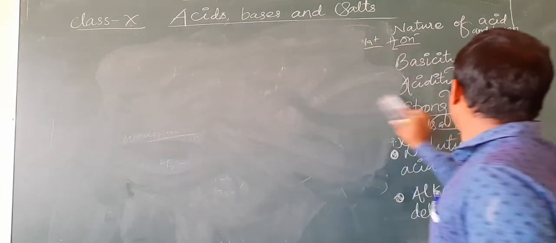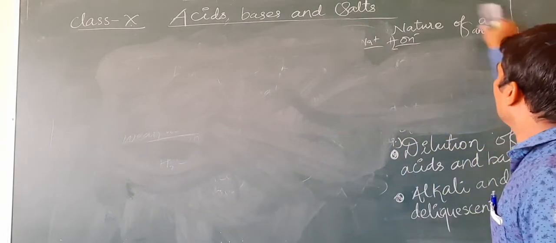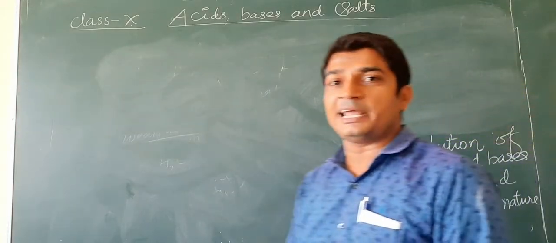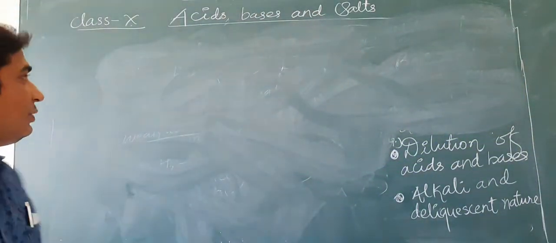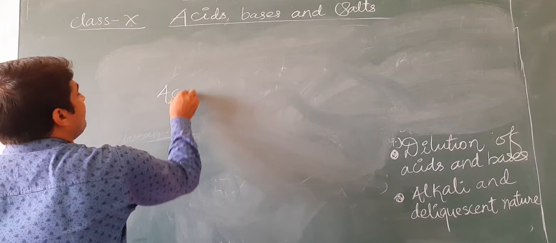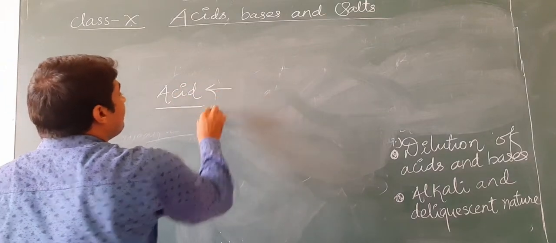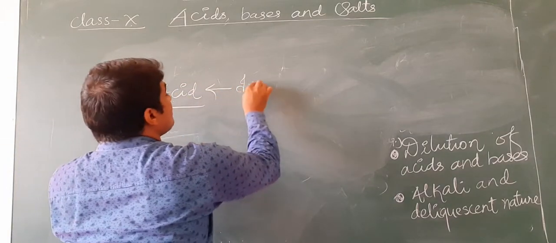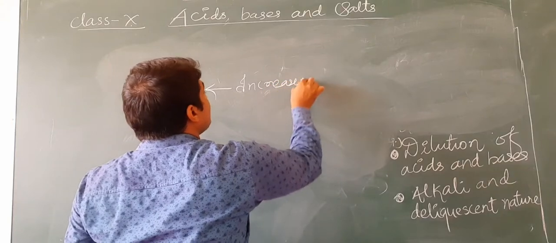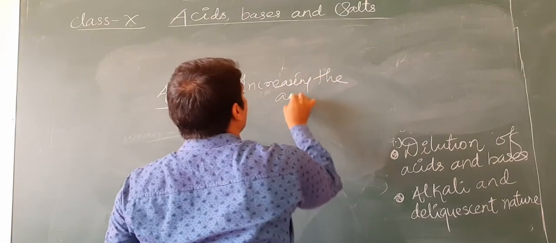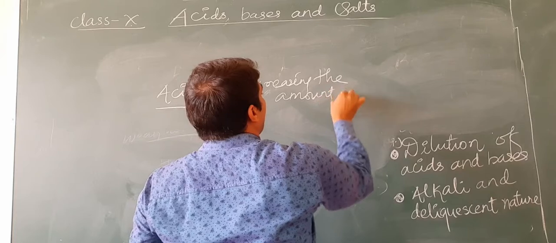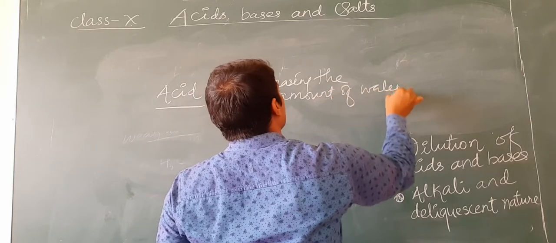Next, what we are going to study is, what do we mean by dilution of acid? Dilution means if we have an acid and we want to dilute it, we increase the amount of water in it.